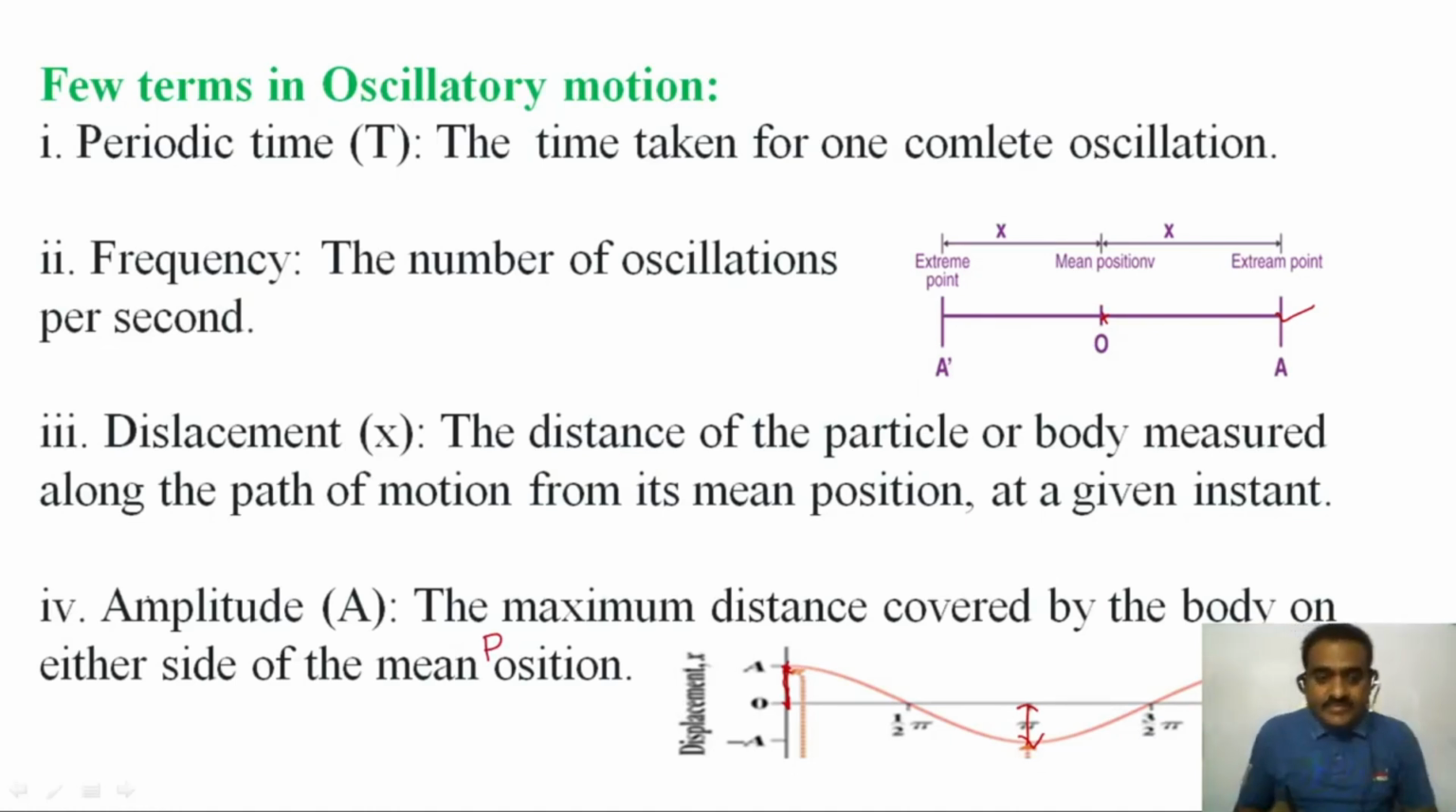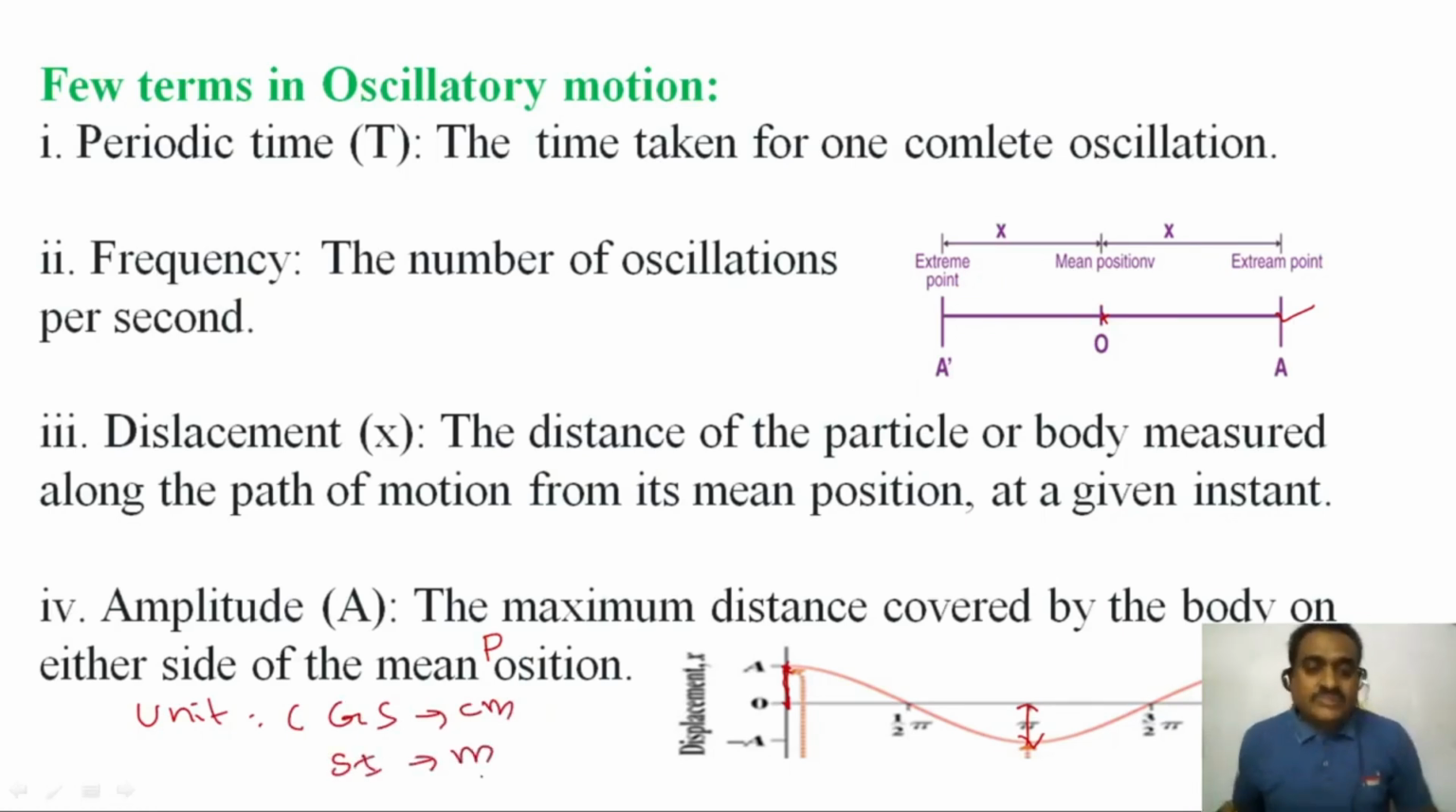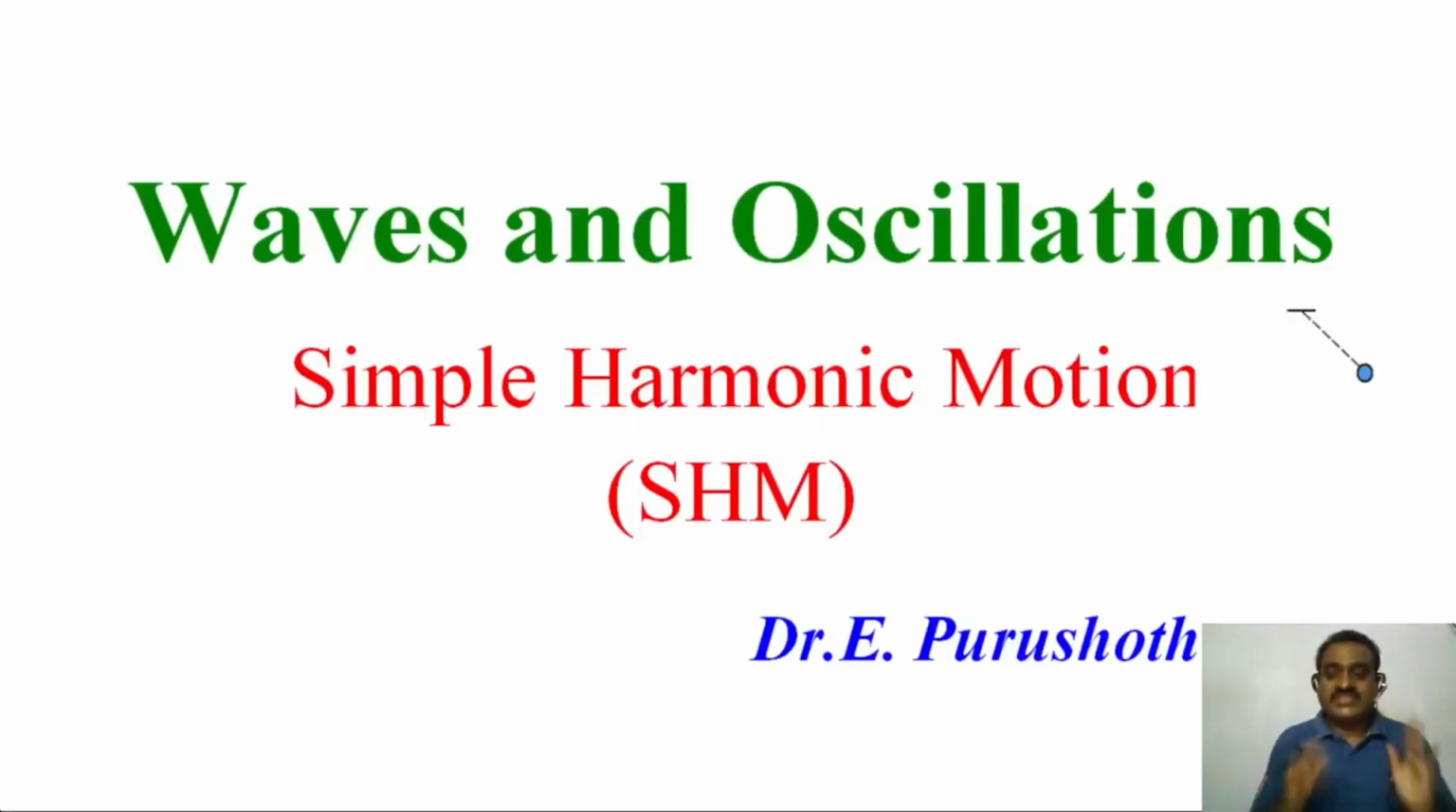Amplitude unit, we can write. What is the unit of amplitude in CGS? CGS, so this is centimeter. What is it in SI unit? That is meter. That is displacement, that's all. So the maximum displacement covered by the body on either side of the mean position is called amplitude, in SHM.